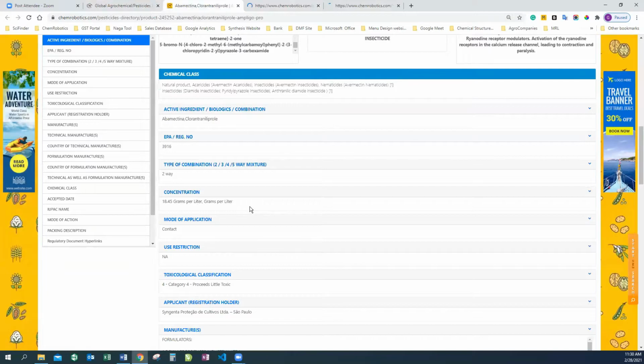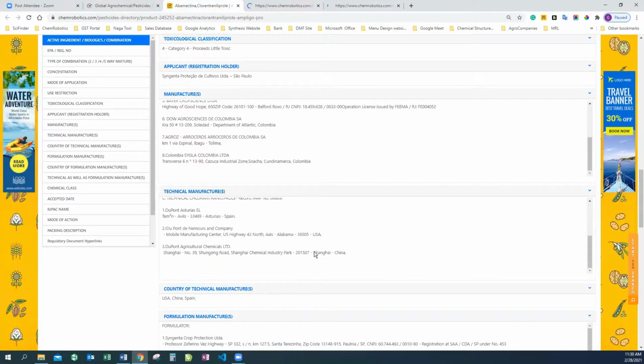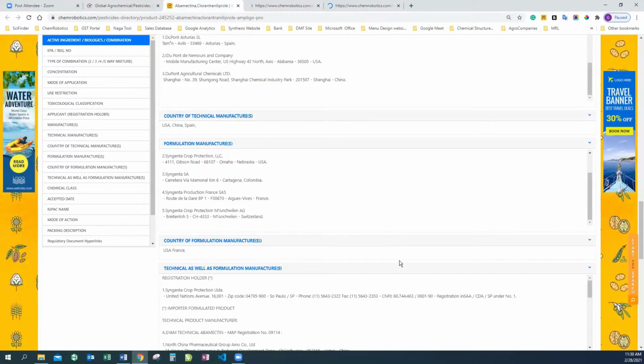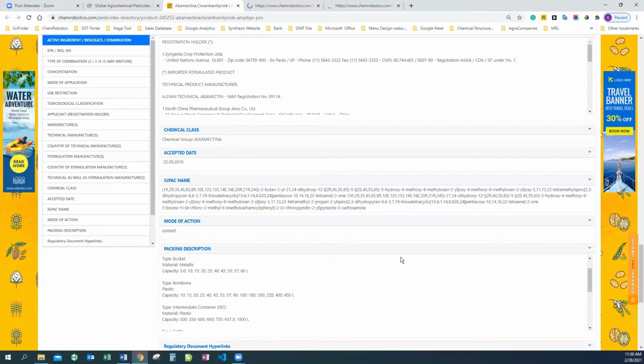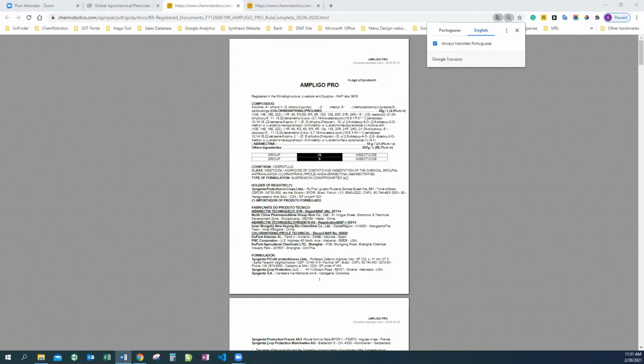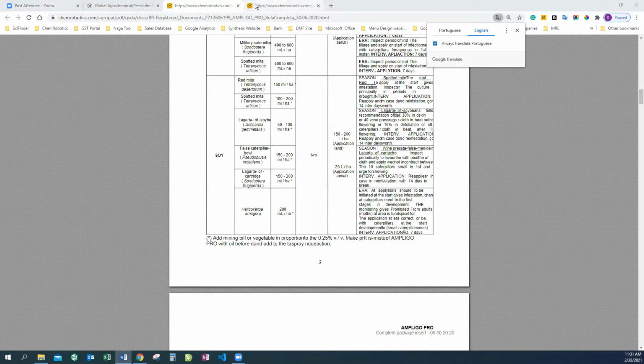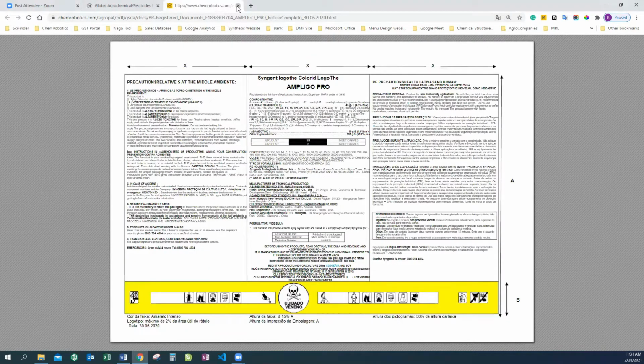So again, here we are providing all the basic information like the chemical class, the use restrictions, apart from that, the type of combination, and the toxicological classification, the applicant registration holder, the manufacturer information, the technical manufacturer information, the country of technical manufacturers, the formulation manufacturers, the country of formulation, and all such information. So here we'll get access to these documents.